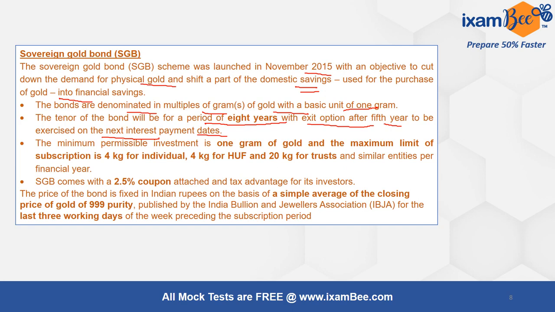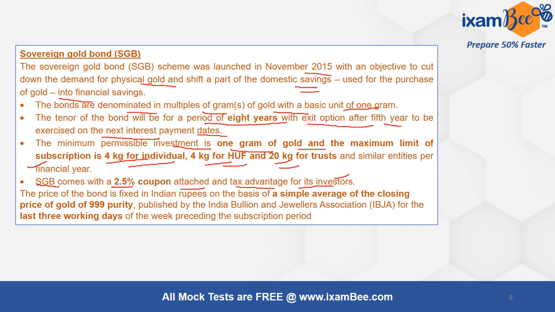As it happens in the case of any bond, the minimum permissible investment is 1 gram of gold and the maximum is 4 kg for an individual, 4 kg for HUF, Hindu Undivided Family, and 20 kg for trusts and similar entities per financial year. Sovereign gold bond comes with a 2.5% coupon attached and tax advantage for its investor. So in addition to the increase in the price of gold which we expect, and that's why we invest in gold, you are getting this much interest here.